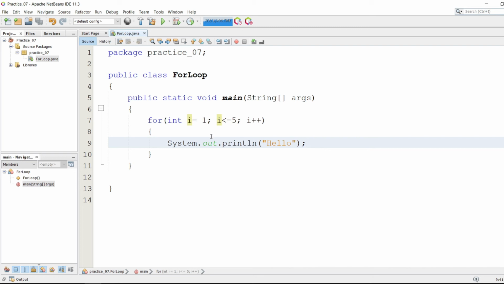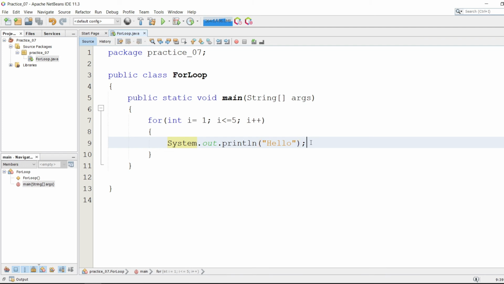Basically what the for loop does is, at the initial condition the value of i is 1, and whenever the condition is satisfied, that is 1 is less than or equals 5, the condition is true, then it goes inside the for loop and executes the statement. And whenever the statement is executed, after that it increments the value of i by 1, and again it checks the condition, that is 2 is less than or equals 5, and again the condition is true. Then again it prints the code inside the for loop block. In this way the iteration continues until the condition is no longer satisfied.